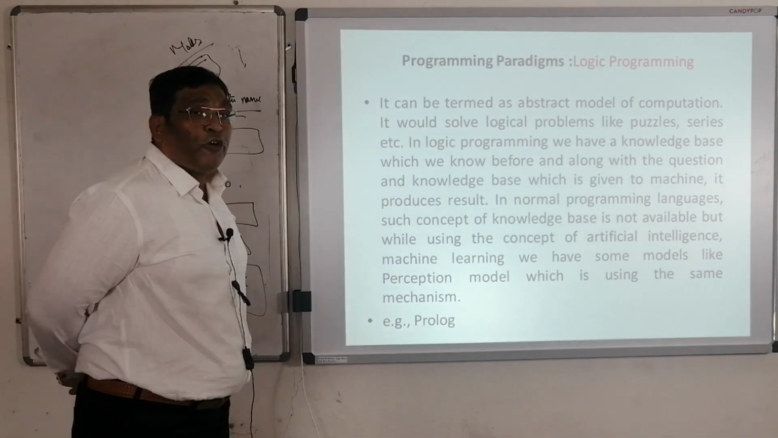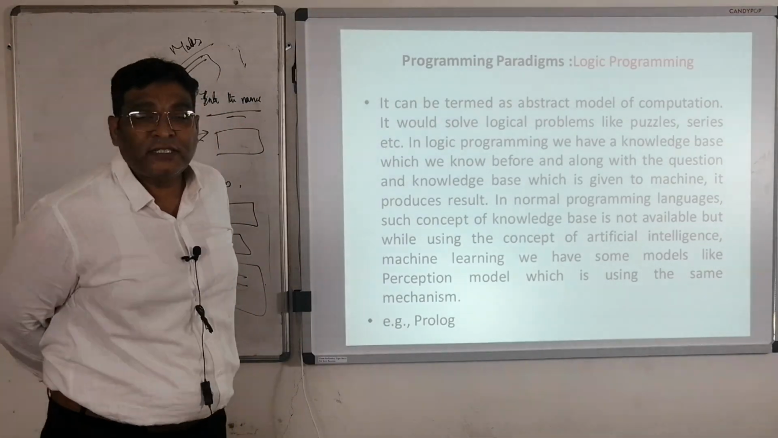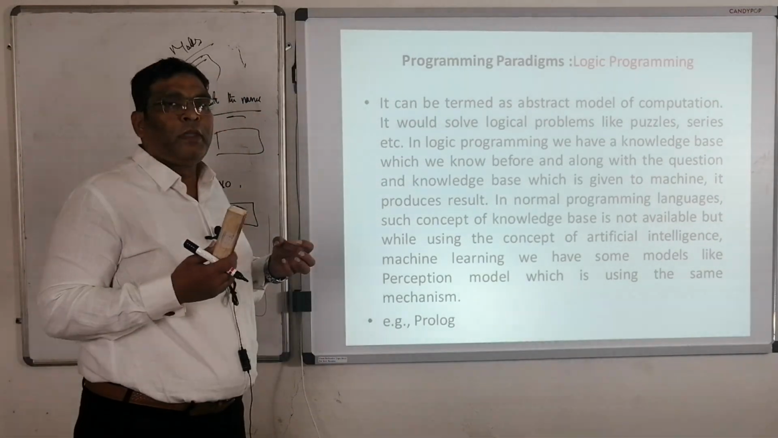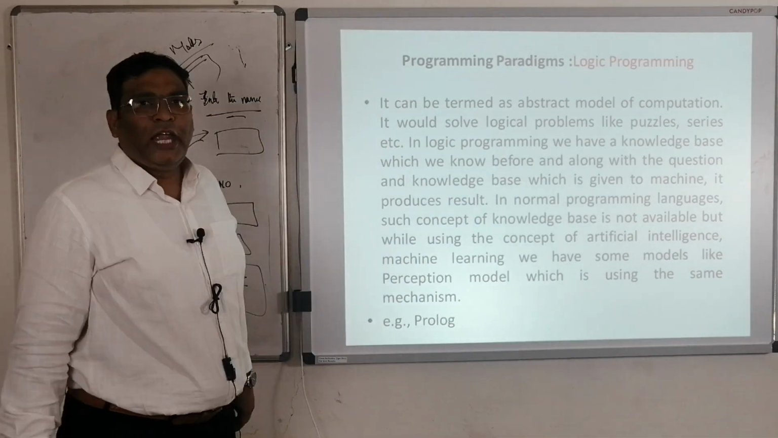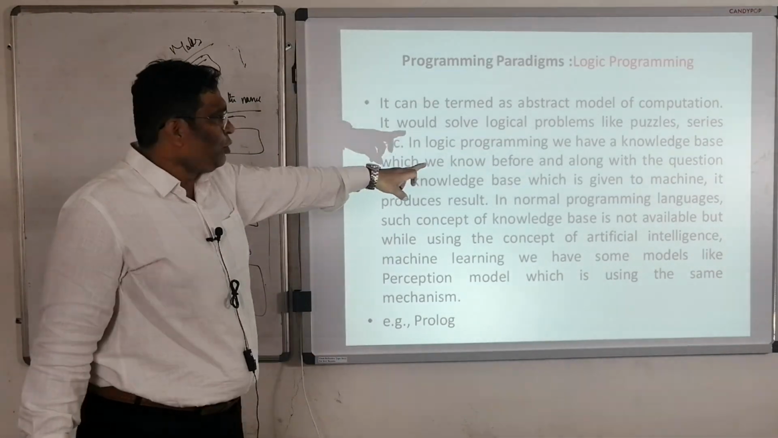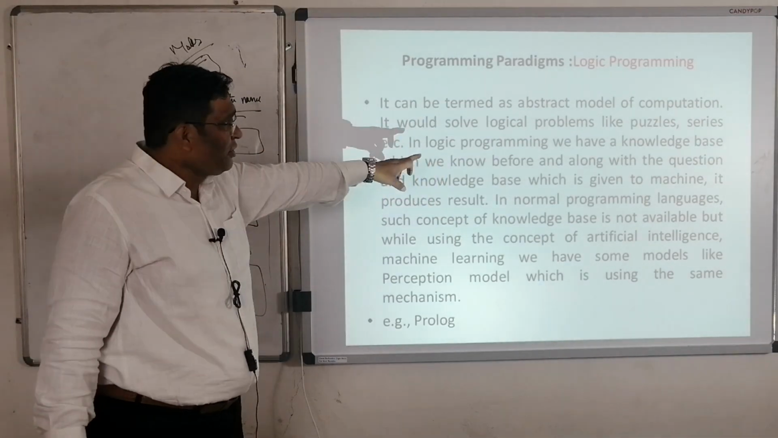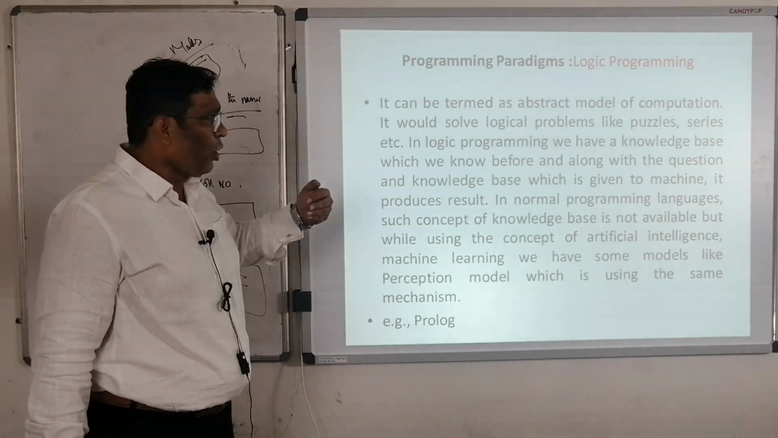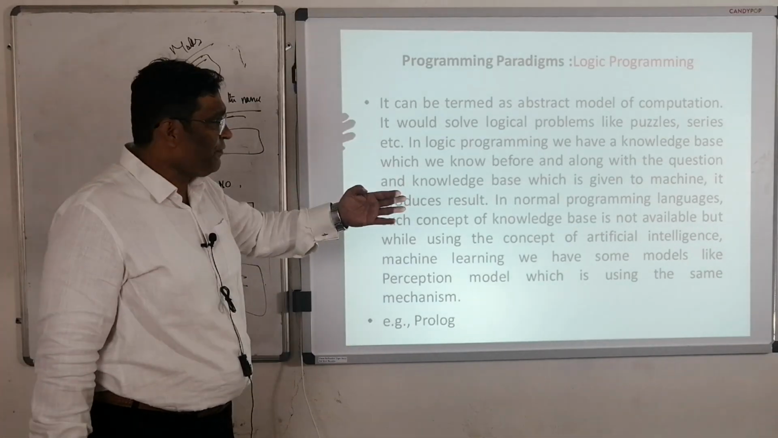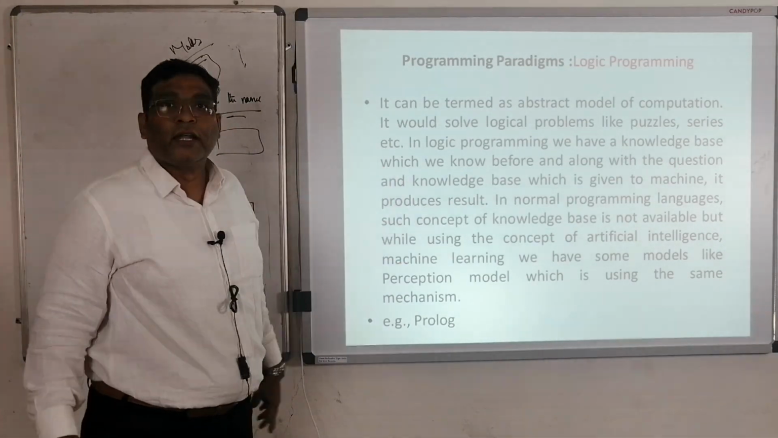In logical programming, it should be knowledge based and we should be able to give the knowledge to the computer. Based on that, it will give you the result. We should know before and after. In a logical program, we have a knowledge base. We should give the knowledge. We know before, along with the question, the knowledge base which is given to the machine, it produces the result. Means what?